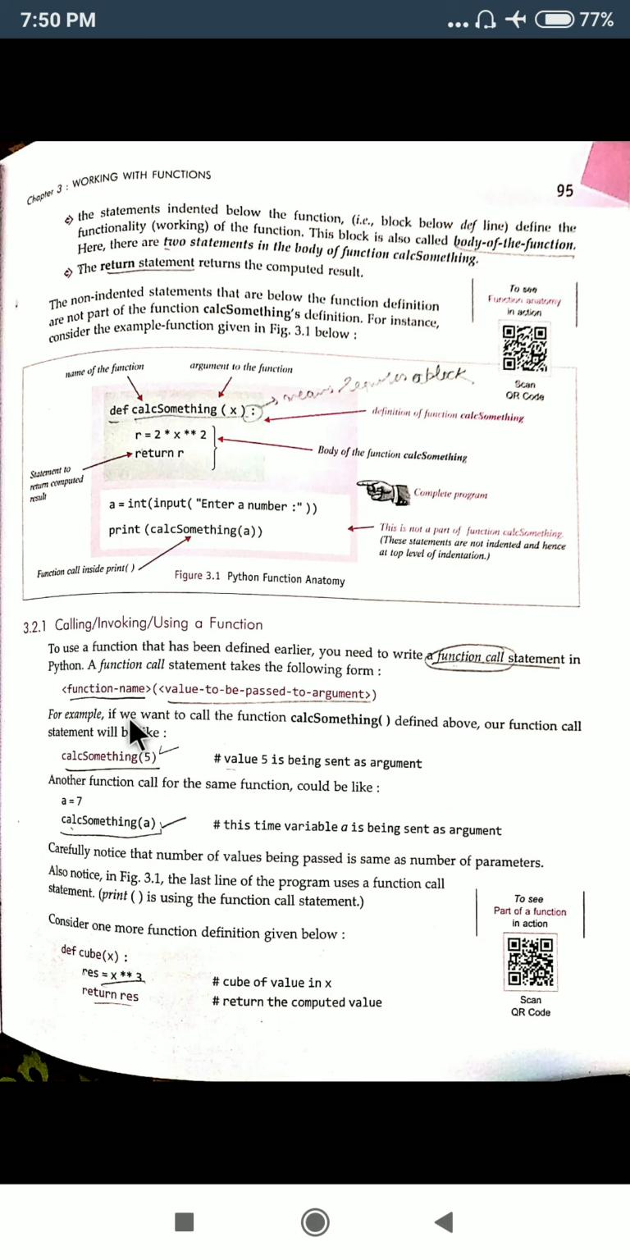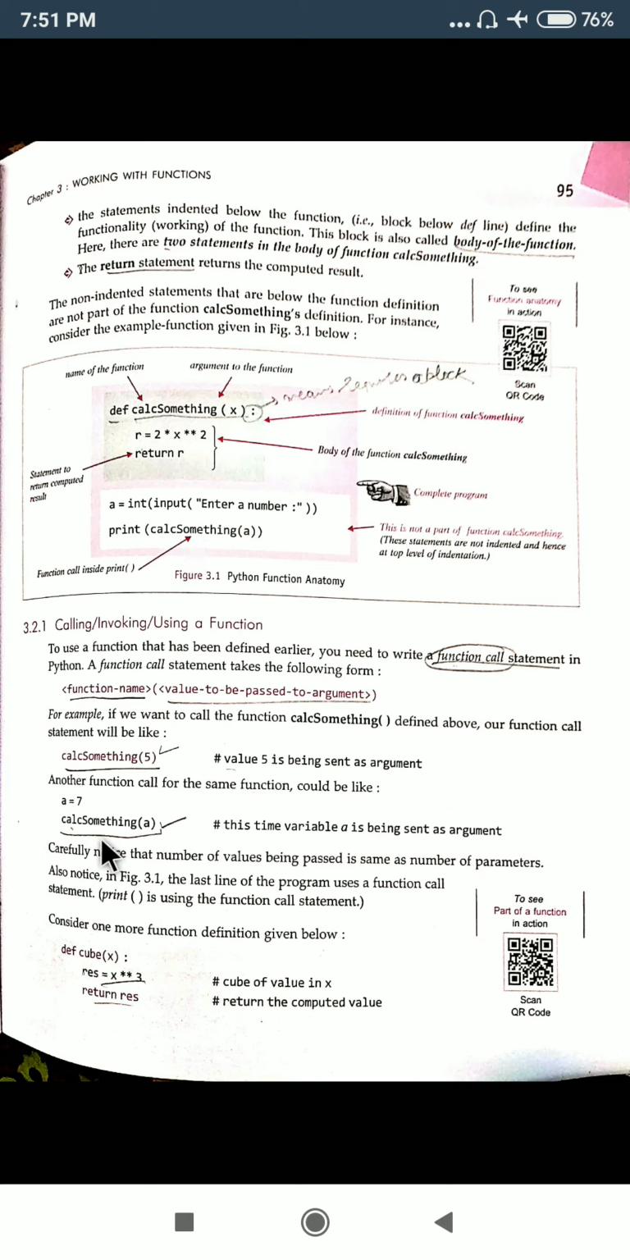Now he is talking about this particular statement only, how the value of a can be passed. Firstly, either you use this input function to take a value from the user, or you can directly give the value here. Then you need not write this particular statement here, you just write calc something 5. As it has received 5, it will pass 5, 5 raised to power 2 will be calculated and then multiplied by 2, then it will be returned back, then the print statement will print it.